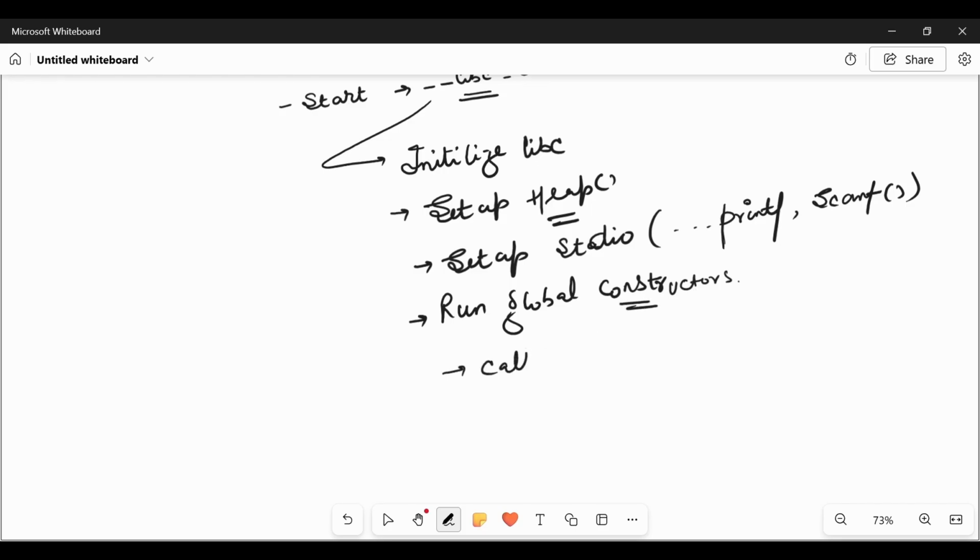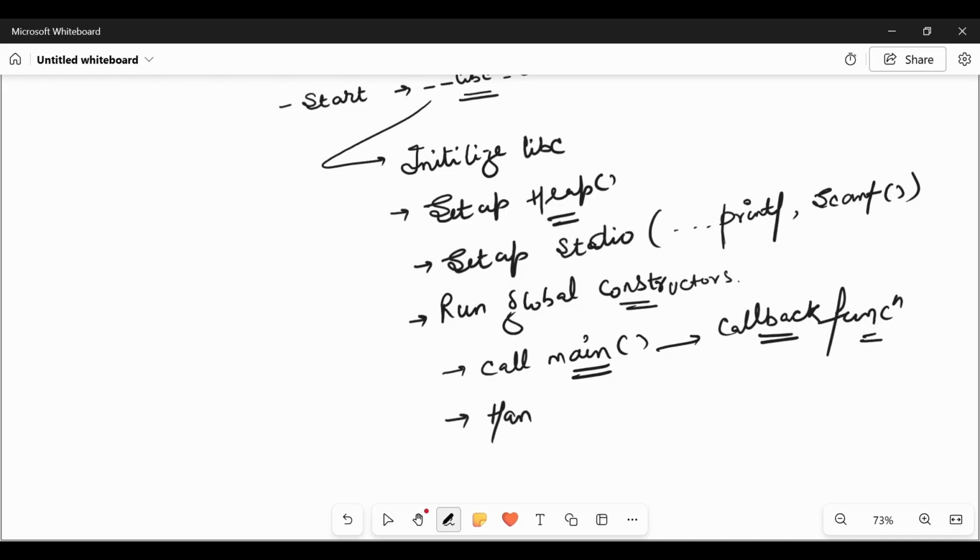And then it finally calls the main function, which is a callback function. This main is actually a callback function. We will cover what a callback function is when we are covering the function series. And when the program is done with the execution, it also handles the exit function, which is actually the cleanup after the return.